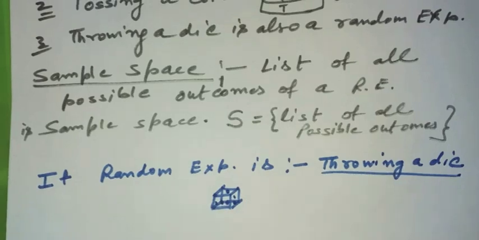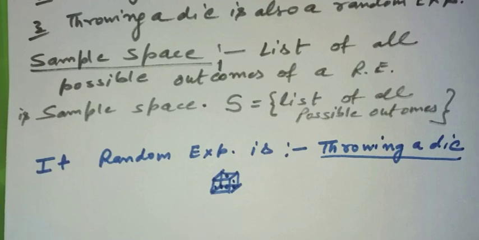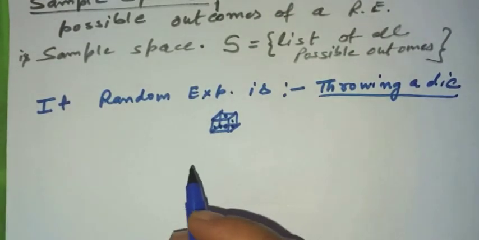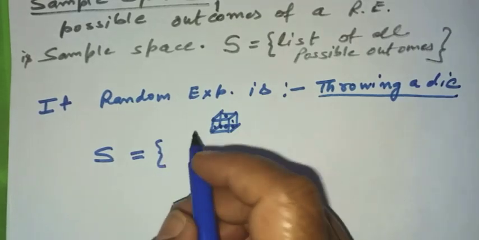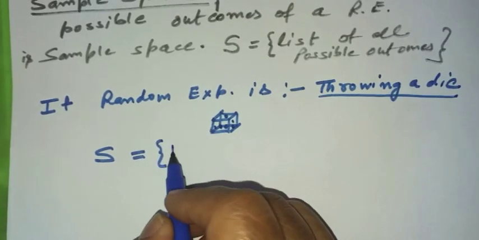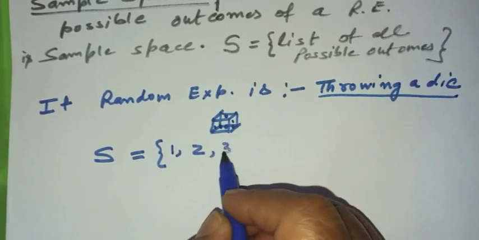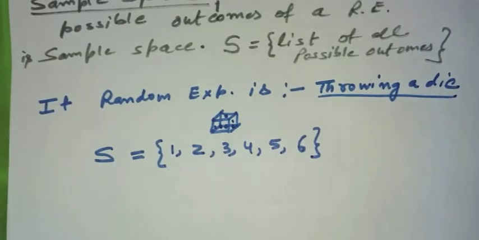When you throw such an object, do you already know which face will show up? No, you do not know. Any face out of 1 to 6 can show up. So if you list all the possibilities of the face which is going to show up, the face on the top can show either 1 or 2 or 3 or 4 or 5 or 6.